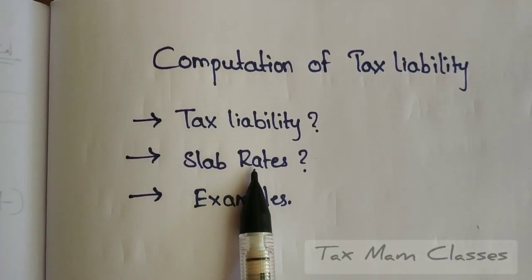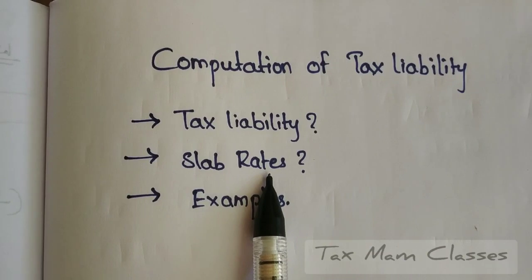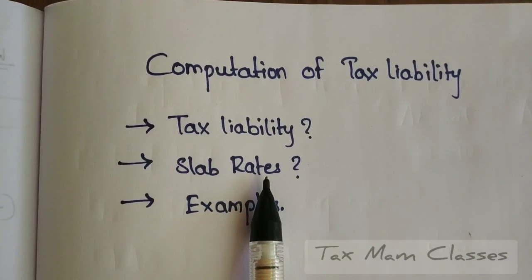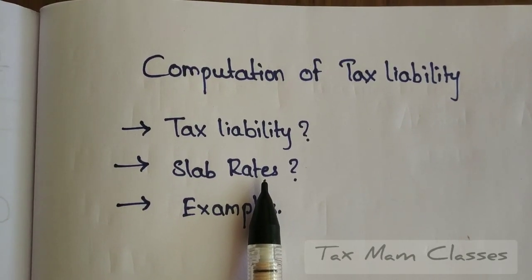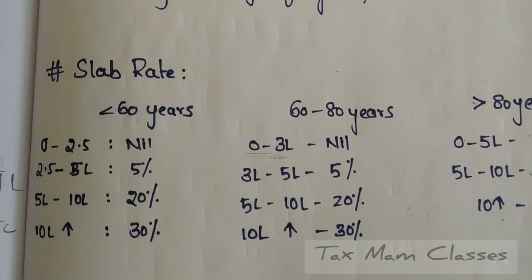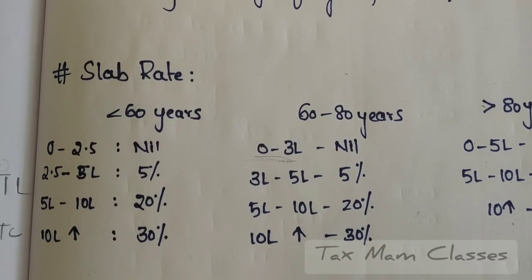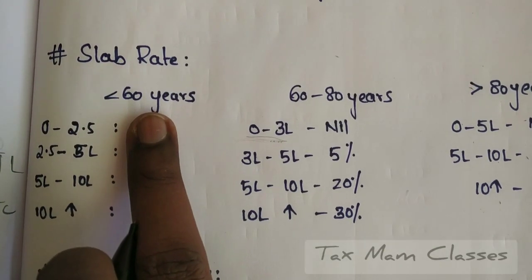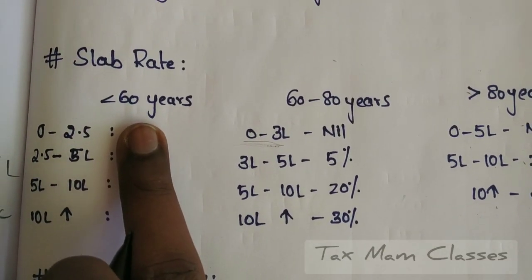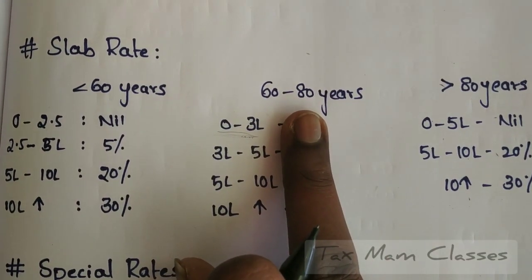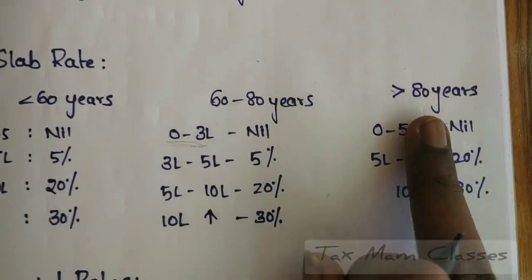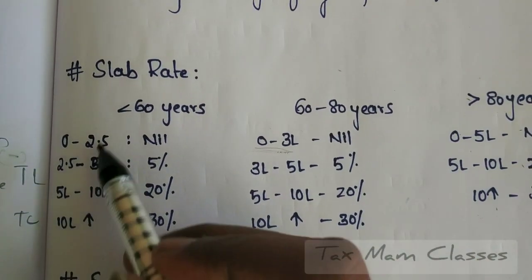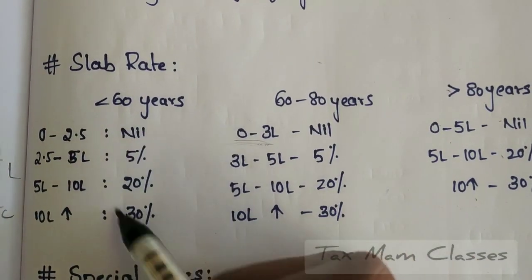For these slab rates, age is also considered. According to the age and income of a person, the tax slab is divided. So let's see what the slab rates are for the different ages. Coming to the slab rates, for the different categories, the slab rates have been divided. Less than 60 years, these individuals will be called normal citizens. 60 to 80 years will be called senior citizens. And above 80 years will be called super senior citizens. So see the slab rate, this is the income they are earning and this is the tax liability.